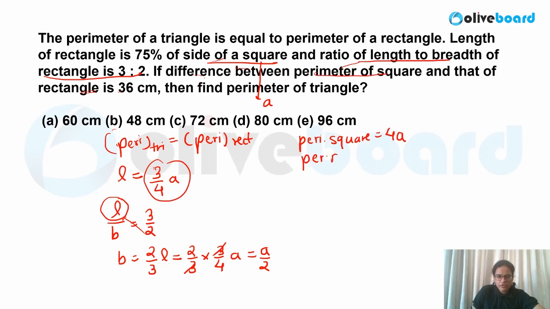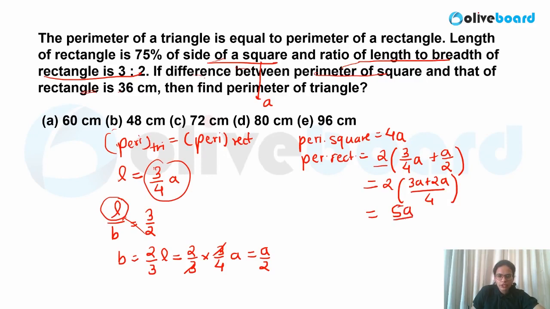And the perimeter of the rectangle, you need to calculate the value. What would be the value? 2 times length plus breadth. Okay, now the length value is nothing but 3/4 A and the breadth value is nothing but A/2. Now this should be multiplied by 2 to get the perimeter. Now you take the LCM. So what will you get here? 3A plus 2A upon 4 over here. So what is the value? 5A/2. My value would be 5A/2.